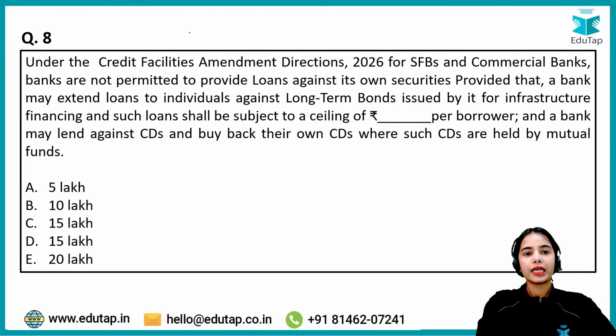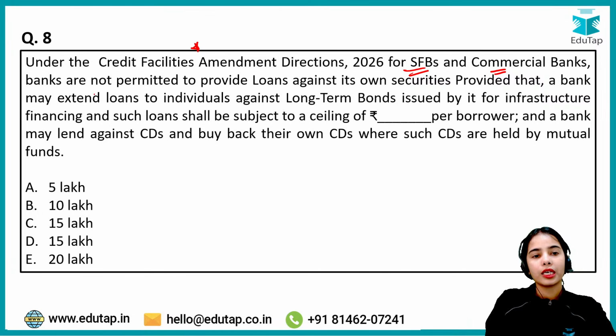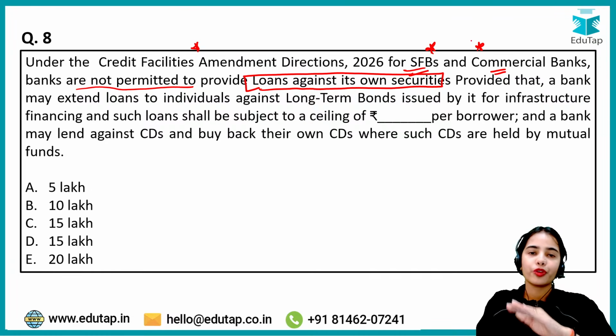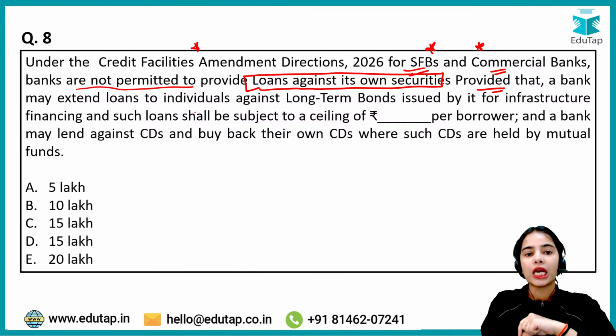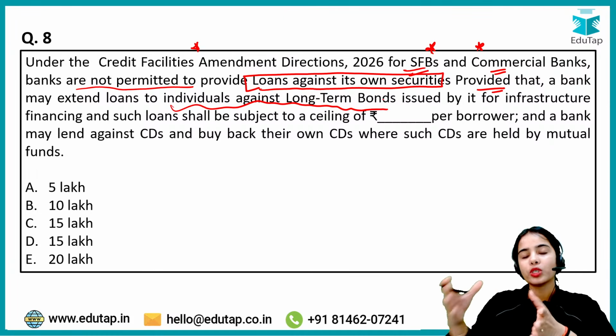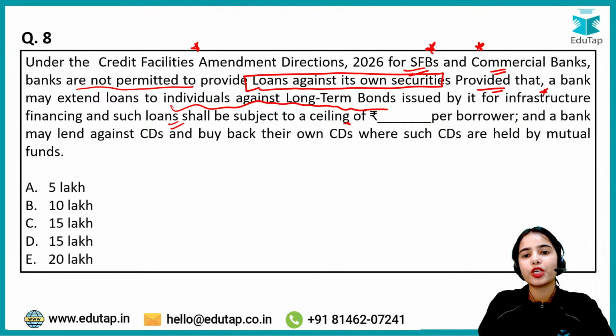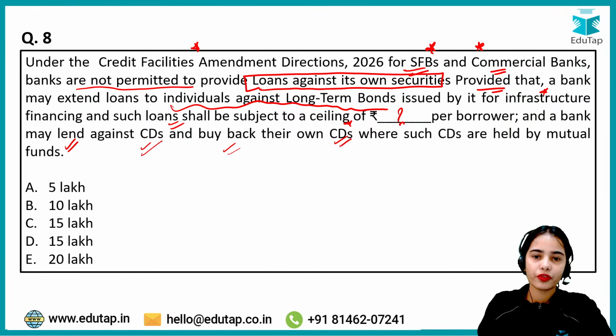Coming to the next question, under the Credit Facilities Amendment Direction, small finance banks and commercial banks are not permitted to provide loans against their own security, provided that a bank can provide a loan to individuals against the long-term bonds issued by it for infrastructure financing, and such loans shall be subject to a ceiling of what per borrower? And a bank can lend against certificates of deposit and buy back their own certificates of deposit, where such certificates of deposit are held by mutual funds.